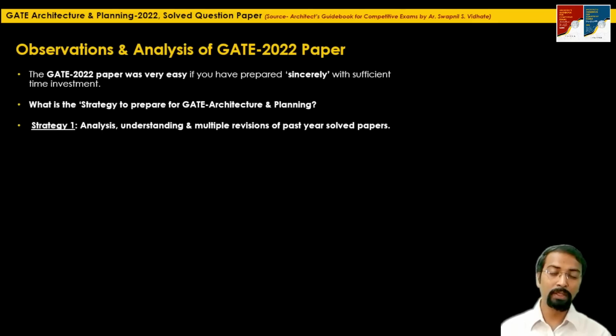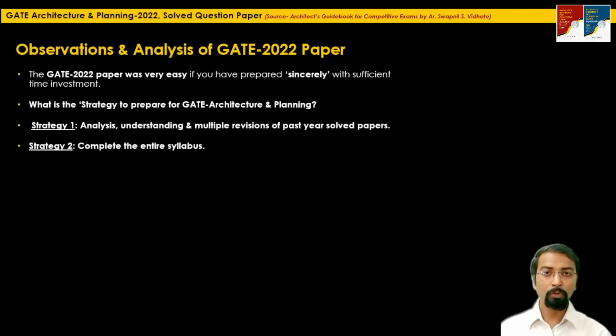Do a thorough analysis, understand the questions in the previous year question papers, and do multiple revisions of the data provided in the solved question paper book. As I said in the first lecture, your 50 to 60% preparation will be completed with multiple revisions of past year question papers, but it is not sufficient.